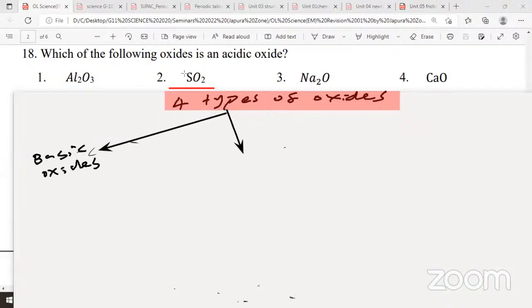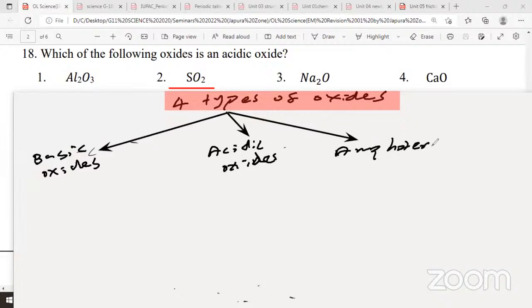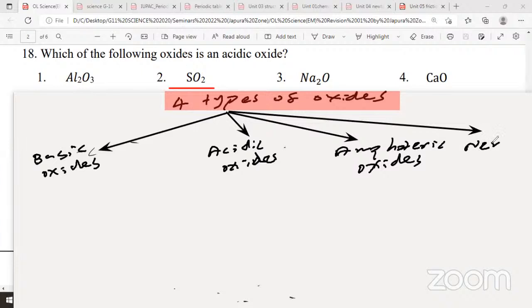The next one you can write acidic oxides. Acidic oxides. The next one, amphoteric oxides. Amphoteric oxides, AMPHO, amphoteric oxides. And the last one, neutral oxides. So neutral oxides are not that important, but the first 3 you have to remember anyway. So I'll write neutral oxides anyway.